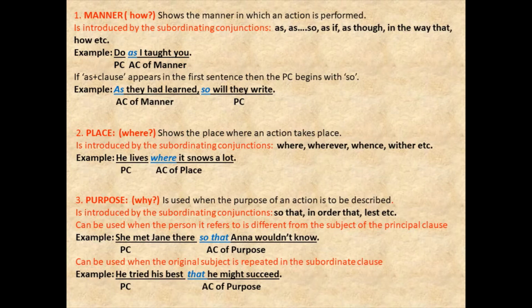Okay, and since it is a subordinate clause, we know that it is introduced by the subordinating conjunctions. Now there is a list of subordinating conjunctions that conveys the meaning of how an action was done.